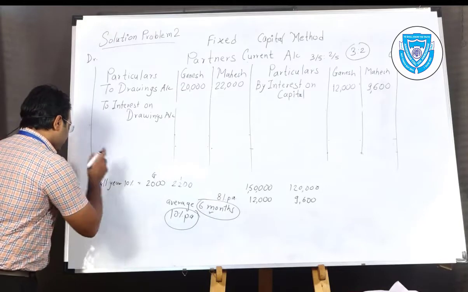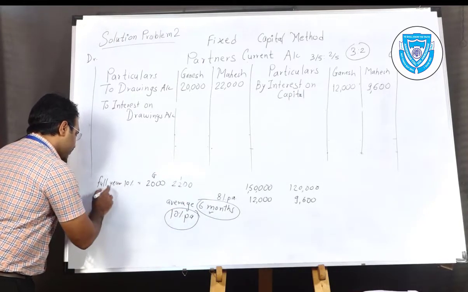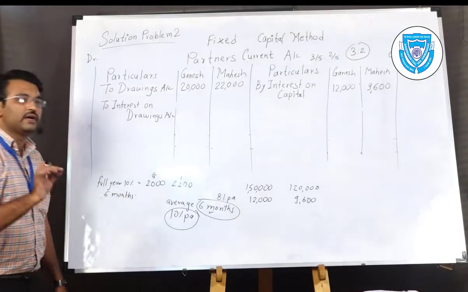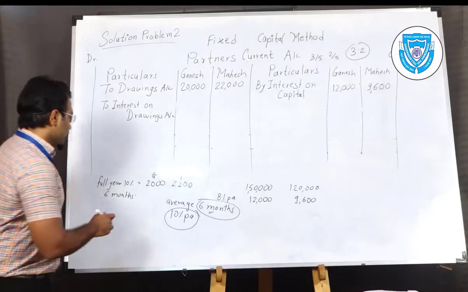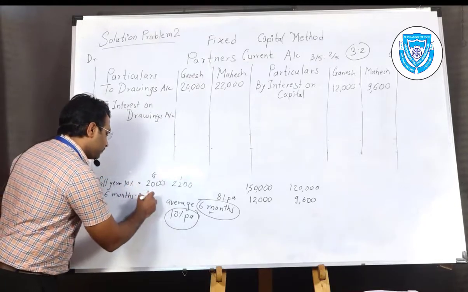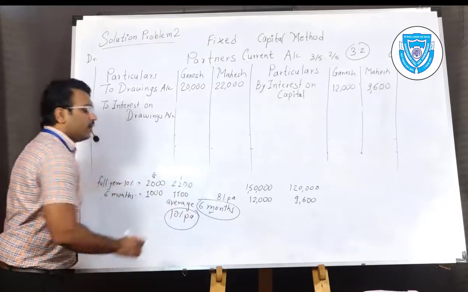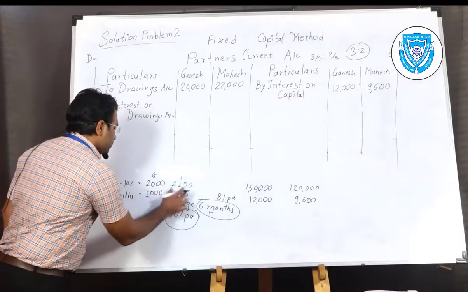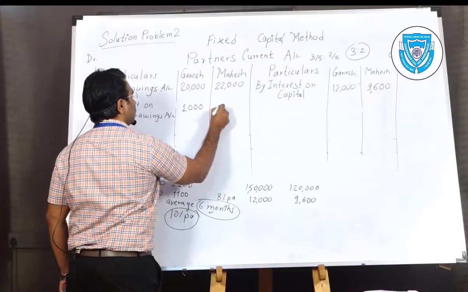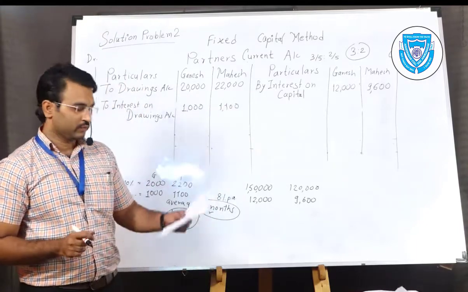For half year, as per the provision, 6 months, they have not said half year, they have given the wording 6 months average. So 6 months is half of a full year. That is 2,000 half, 1,000. 2,200 half, 1,100. So we'll post this amount as interest on drawings, 1,000 and 1,100. Charged amount. Go for the next.